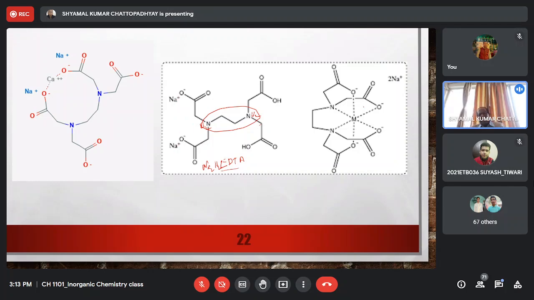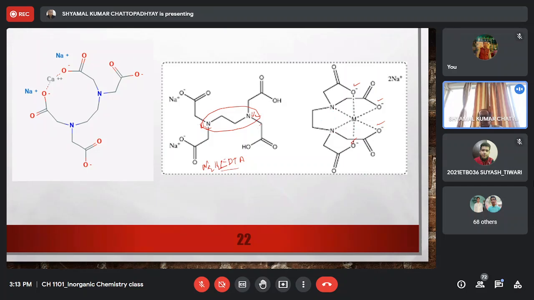Now, as you can see from this figure, this is a hexadentate ligand. It can coordinate a metal ion through the 4 acetic acid groups. So one acetic acid, 2 acetic acid, 3 acetic acid, 4 acetic acid. So 4 acetic acid carboxylate groups are attached to the metal, and the 2 amine groups are also attached to the metal. So it is a hexadentate ligand.